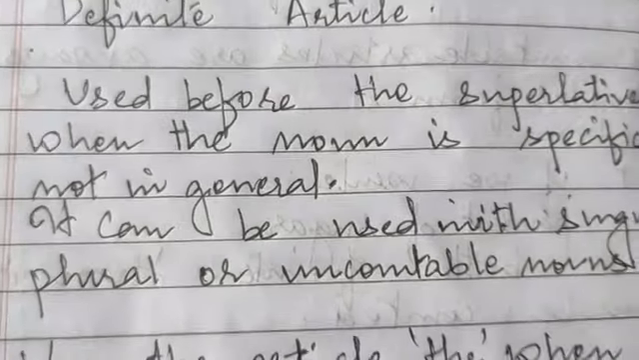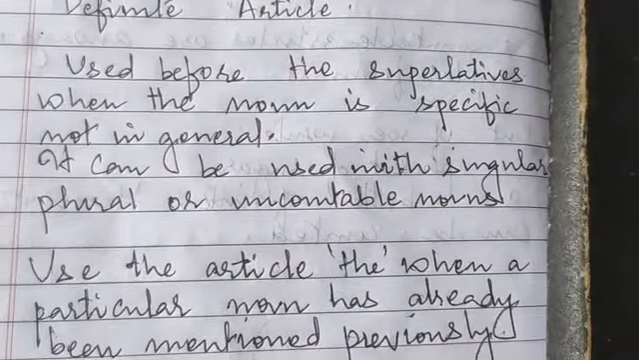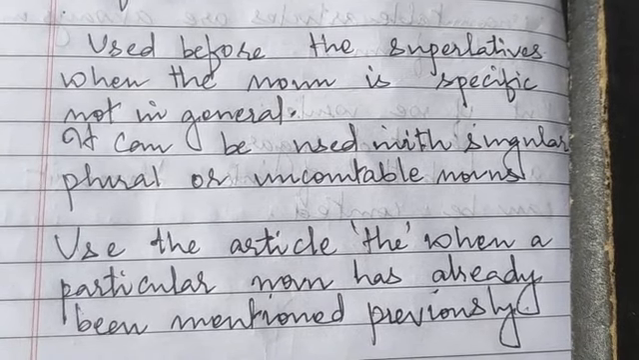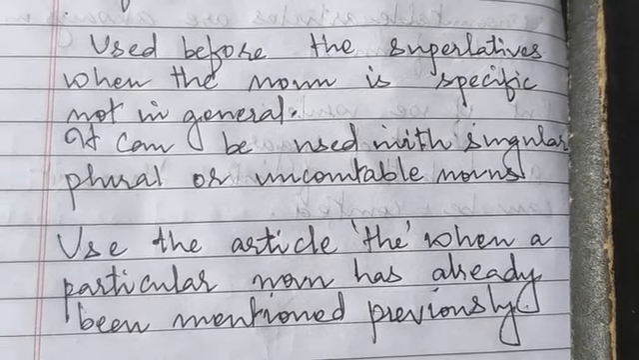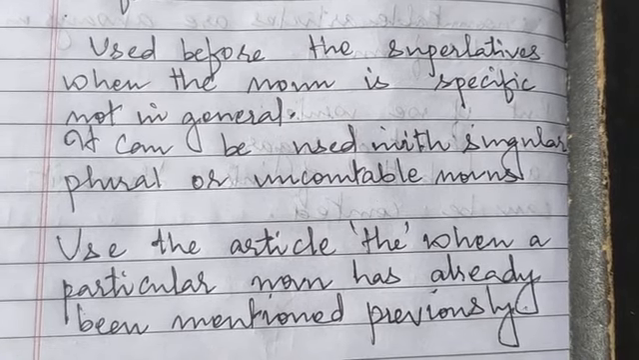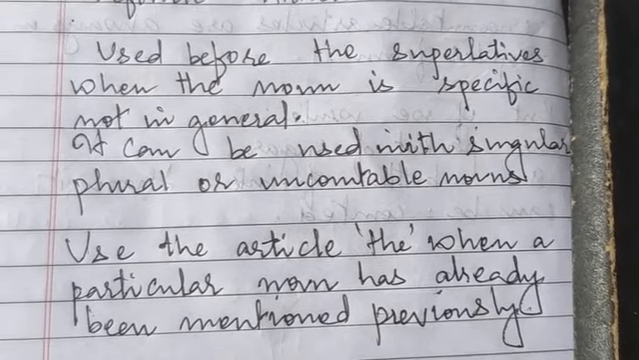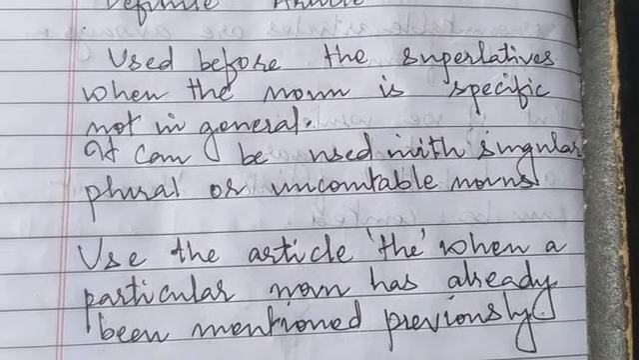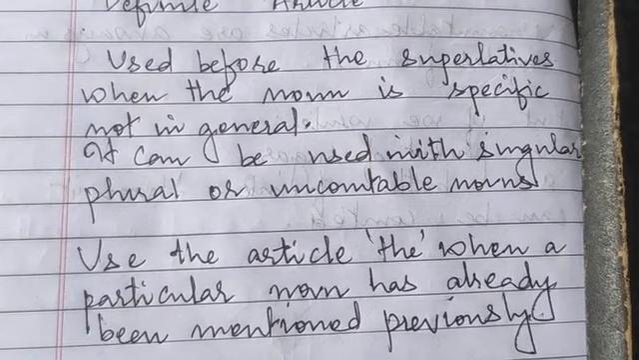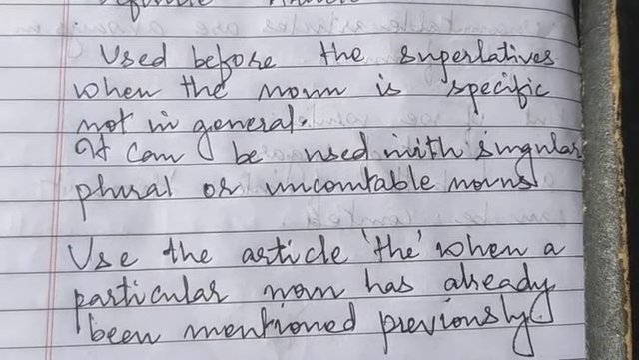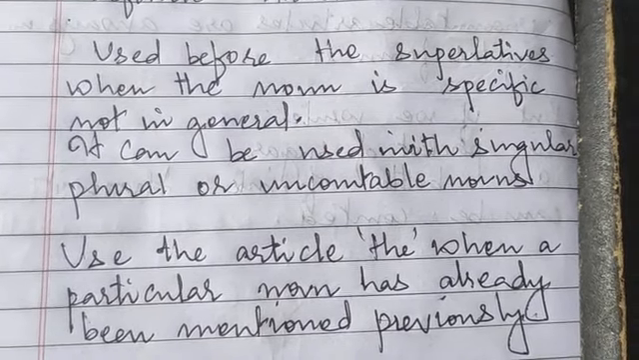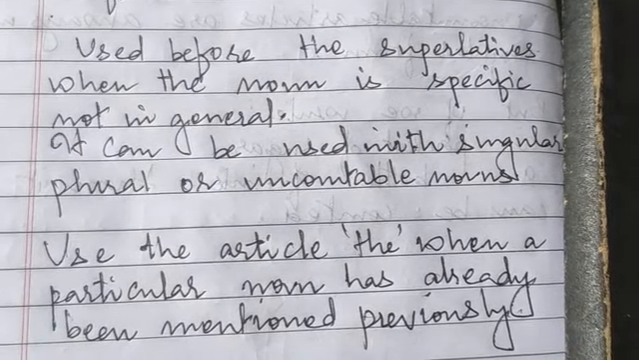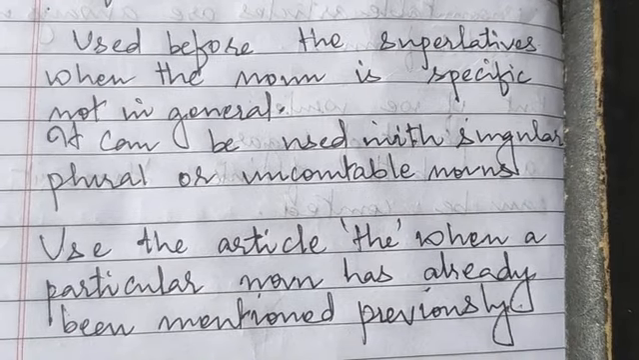Now let us proceed towards definite article. Now what is definite article? Definite articles are used before the superlatives. Now what is superlatives? Superlatives means the end of the sentence, like when we are ending a sentence, where there is no other continuation. So at that time we are basically using the superlatives. And when the noun is specific, it is not general.